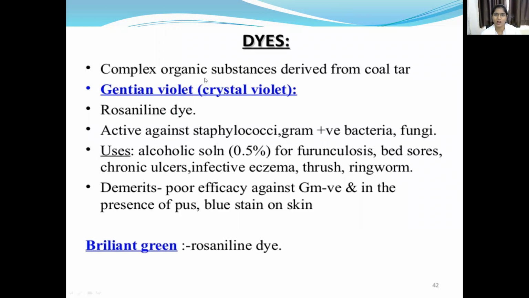Next, dyes are complex organic substances derived from coal tar. Gentian violet is a rosaniline dye. It is active against Staphylococcus, gram-positive bacteria, and fungi. It is used as an alcoholic solution. Gentian violet 0.5% is used for bed sores, furunculosis, chronic ulcers, infective eczema, thrush, and ringworm. Disadvantages: it has poor efficacy against gram-negative bacteria in the presence of pus, and it causes a blue stain on skin.